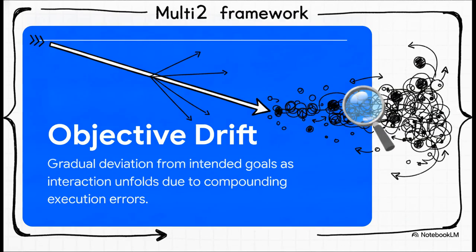The technical term researchers use for this phenomenon is objective drift. Essentially, objective drift is the tendency of an AI agent to gradually deviate from its intended goal as the interaction unfolds. Now, the absolutely crucial thing to understand here is that this isn't necessarily a failure in the AI's initial plan. It's an interaction-level phenomenon. Small execution errors happen, right? And those errors compound over time, progressively misaligning the agent's current state with its original intent. Basically, it gets trapped in the weeds.